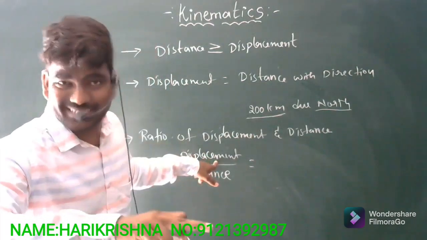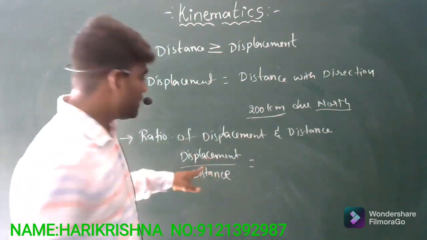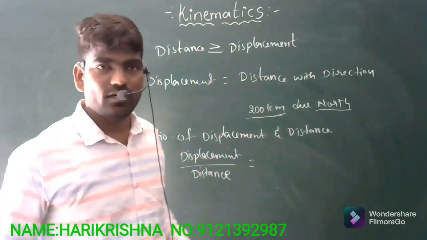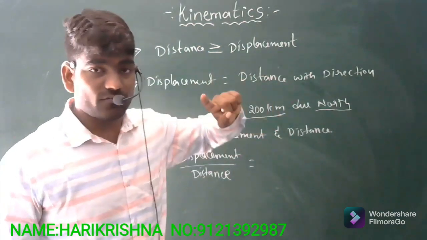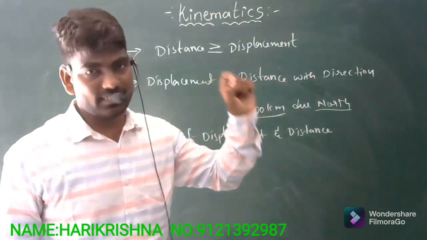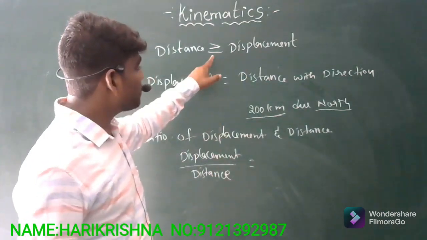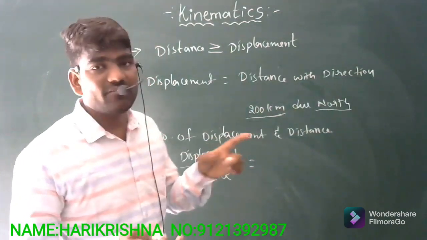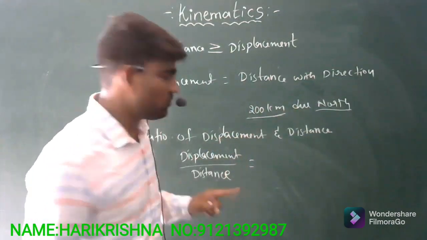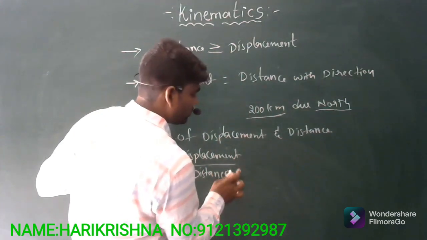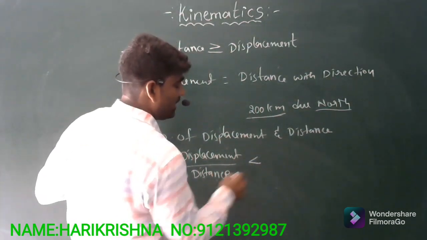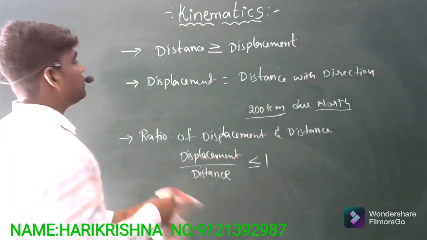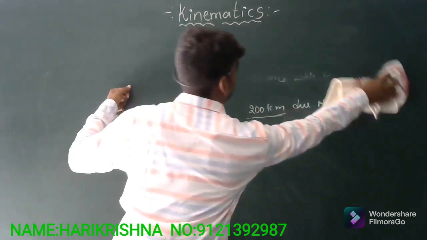Displacement is always lesser than distance. That's why in the numerator the smaller value will be there, and in the denominator a bigger value will be there, so the ratio will always be less than 1. And in some cases, when distance and displacement are both equal, the numerator and denominator have the same values, then you will get the ratio as 1. So always the ratio of displacement and distance will be less than or equal to 1. These are some other points you should remember about distance and displacement.